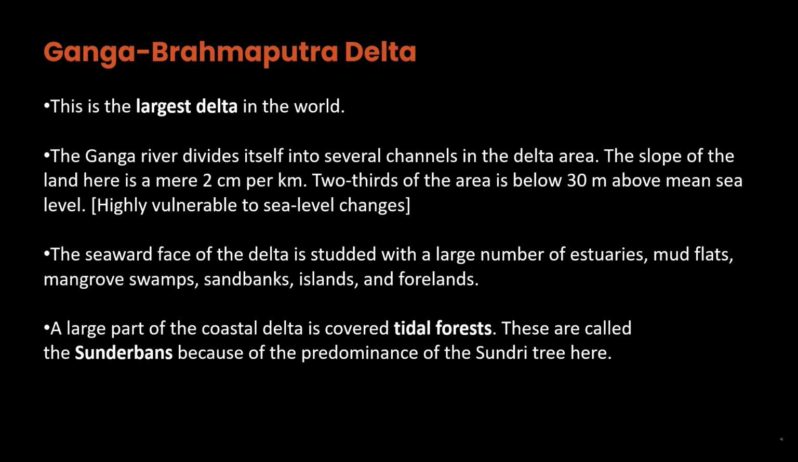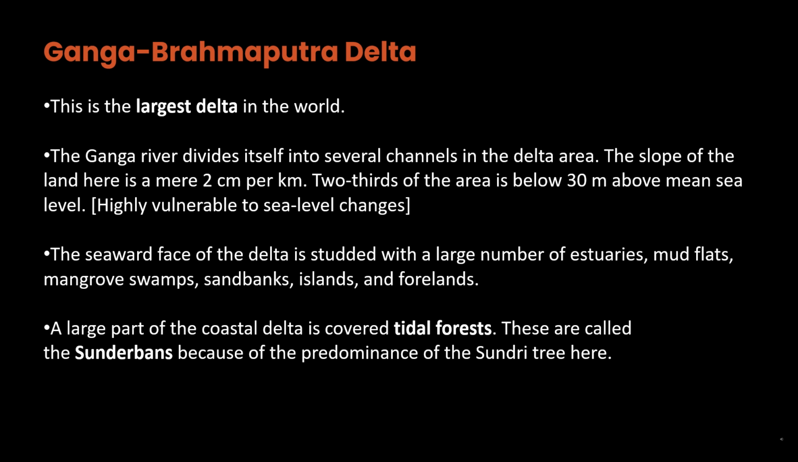Ganga-Brahmaputra Delta. This is the largest delta in the world. The Ganga River divides itself into several channels in the delta area. The slope of the land here is a mere 2 cm per kilometer. 2/3 of the area is below 30 meters above mean sea level. Highly vulnerable to sea level changes.